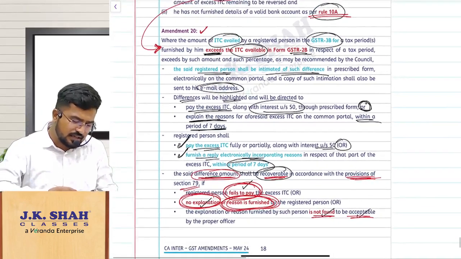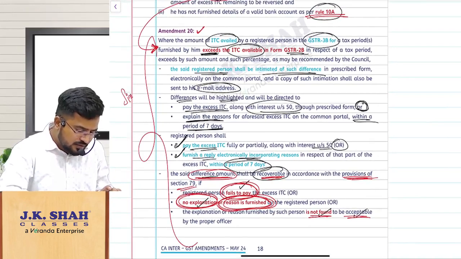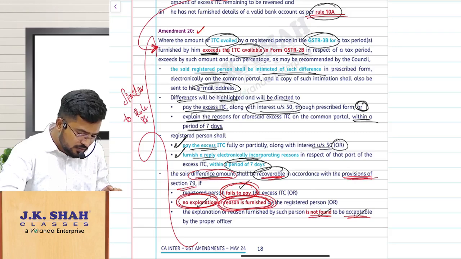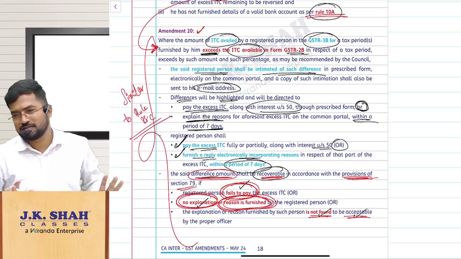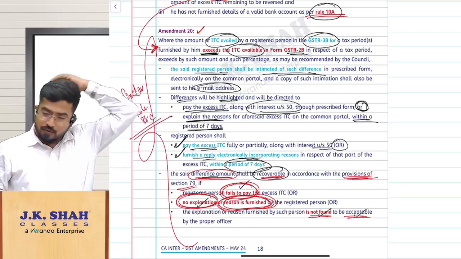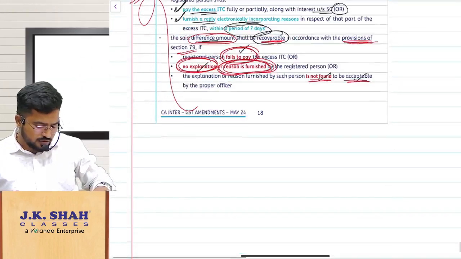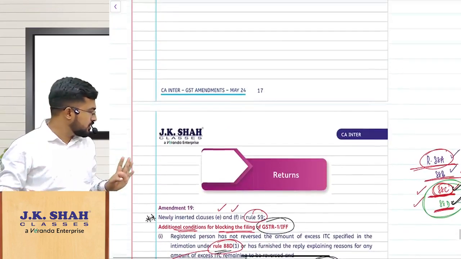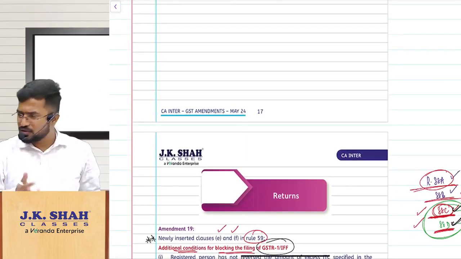This is exactly similar to rule 88C. Same but different. So the point is, it is 1 and 3B, this is 2B and 3B. Am I clear? That is the story of the amendments. Clear, everyone? So now please make sure you are going through the amendments one more time.